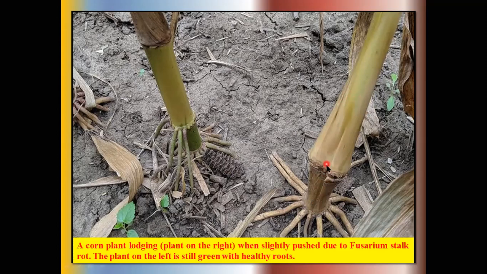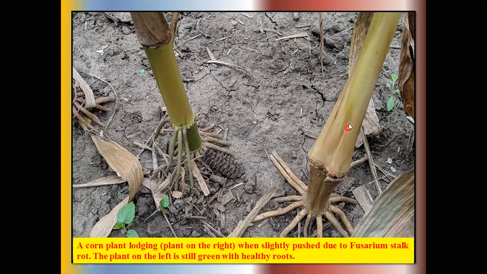Okay, some external and some internal symptoms are seen. These plants generally have drying leaves, some yellowing and dried leaves may be seen on such infected plants due to Fusarium.